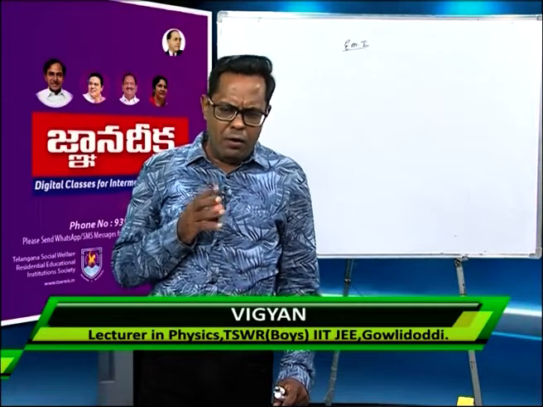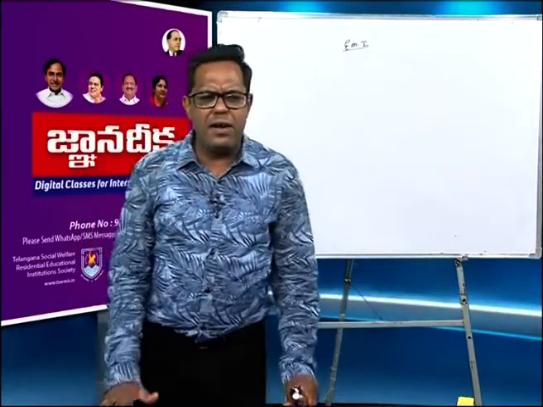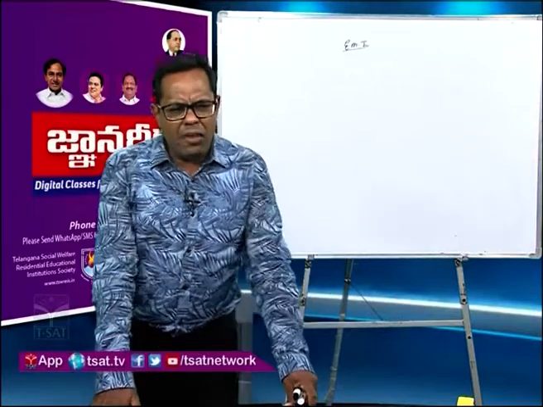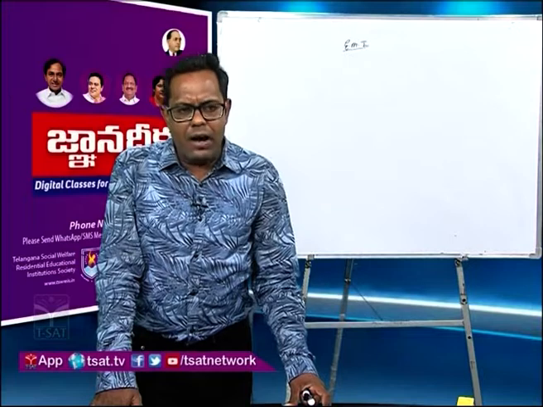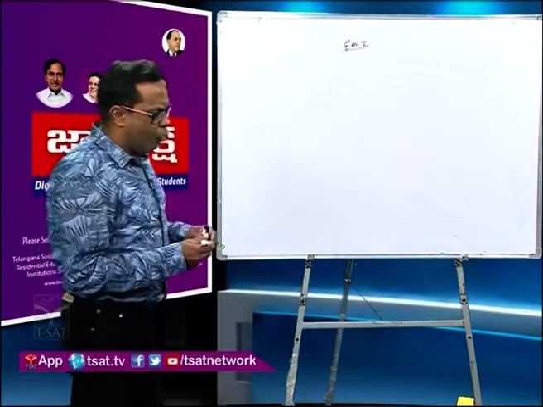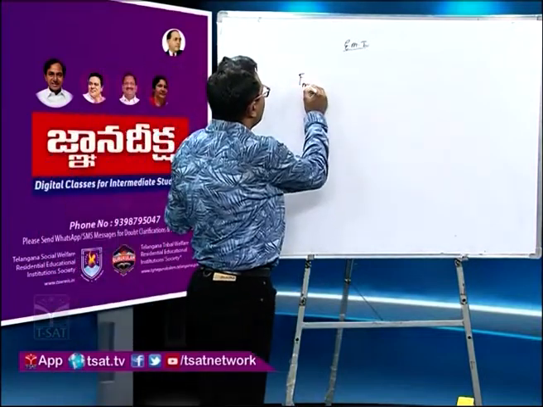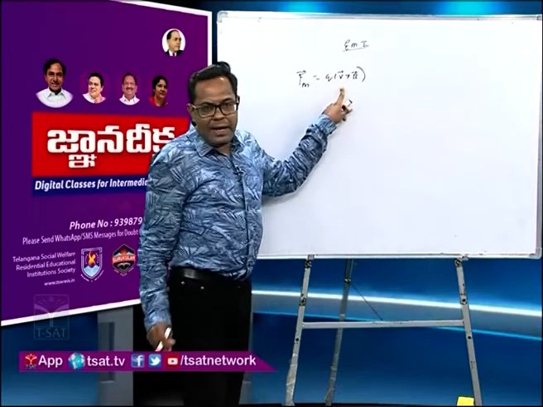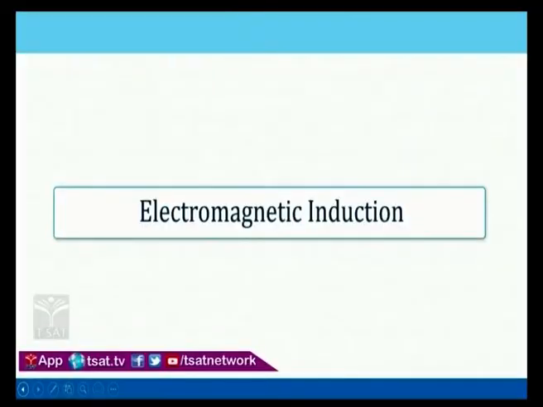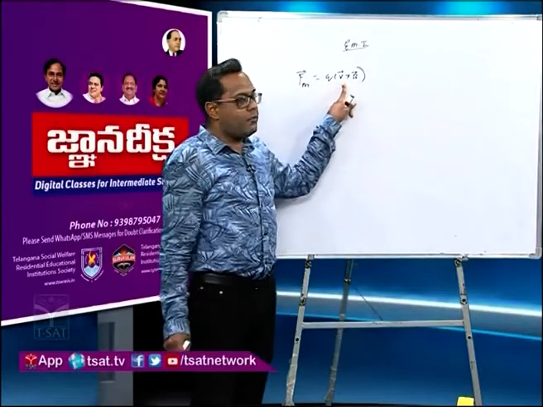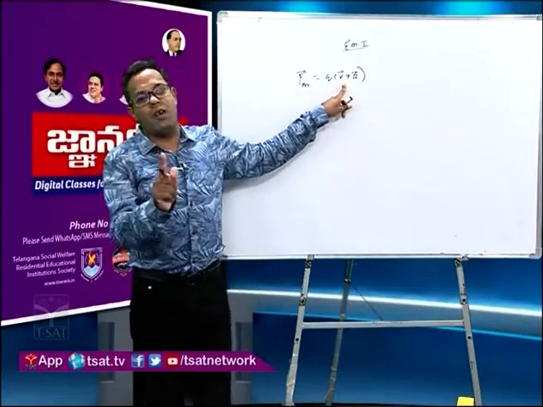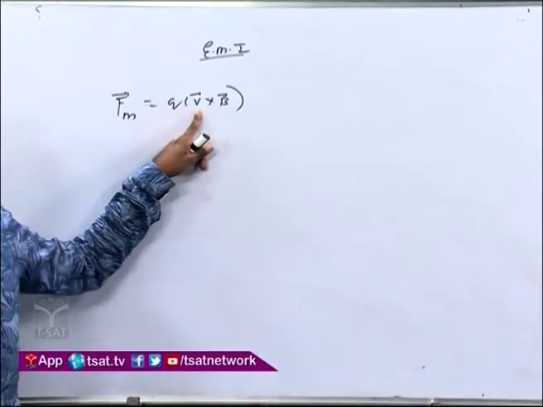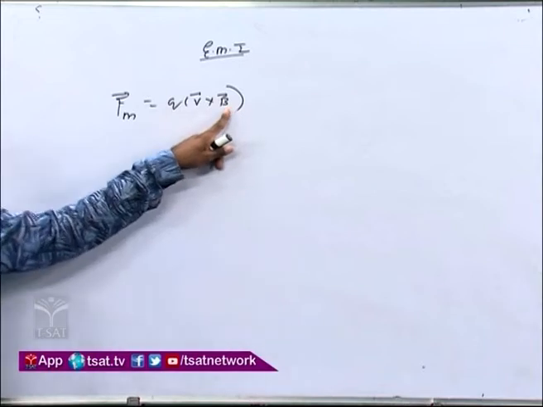You know that when any metallic conductor is moving inside a magnetic field, the charges inside that conductor experience a magnetic force equal to Q V cross B, where V is the velocity of the charge carrier. Remember very carefully, V is the velocity of the charge carrier, which is equal to the velocity of the conductor. That is very important. B is the magnetic field in which the conductor is moving.